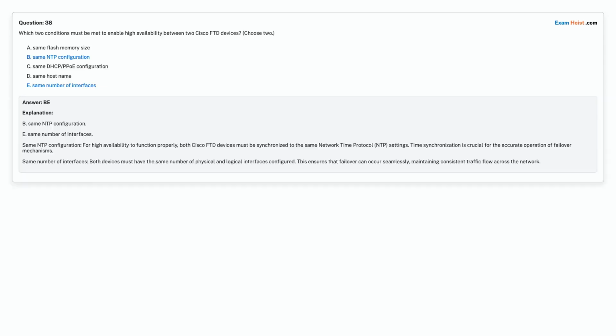Correct answer is Option B. Same NTP configuration. Option E. Same number of